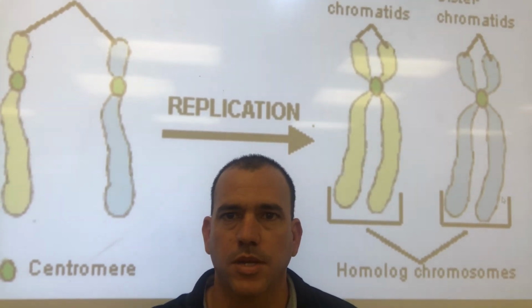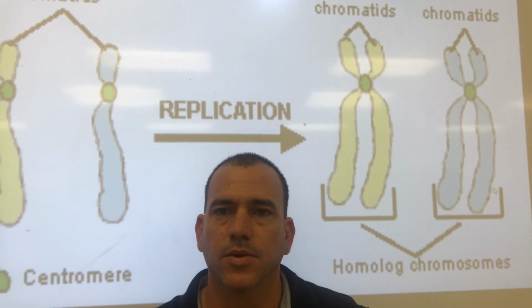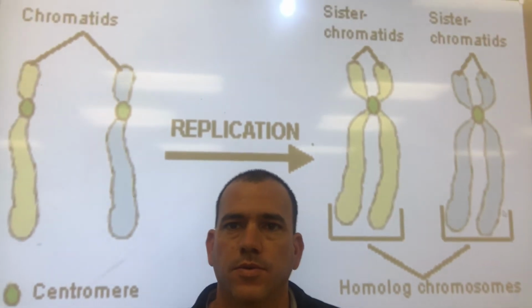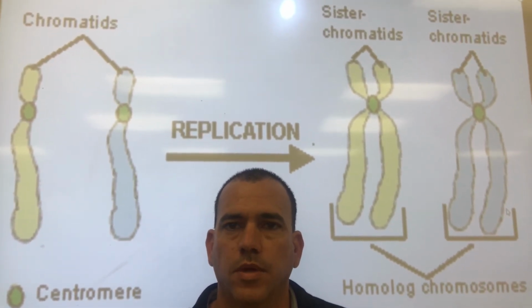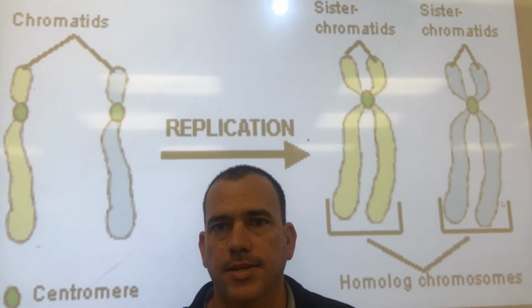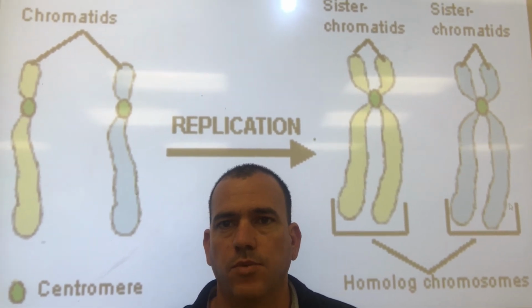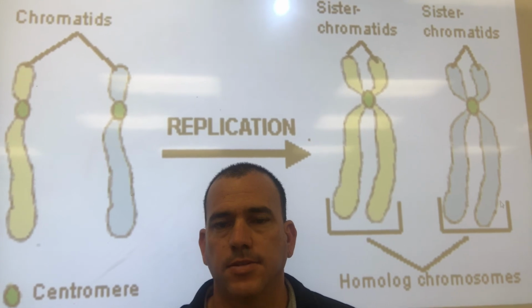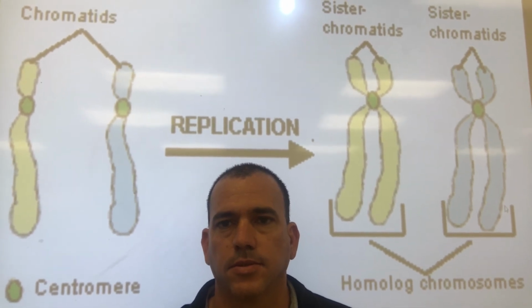So chromatid, a single strand from a chromosome. And if the chromosomes look like X's, the chromatid would be like one of the lines that makes the X's.